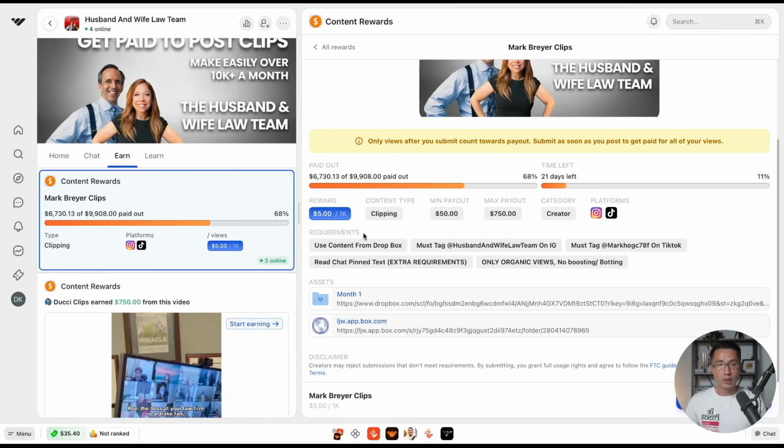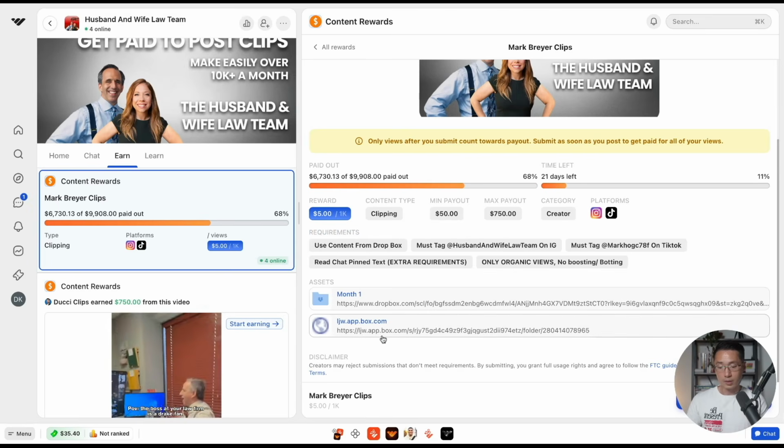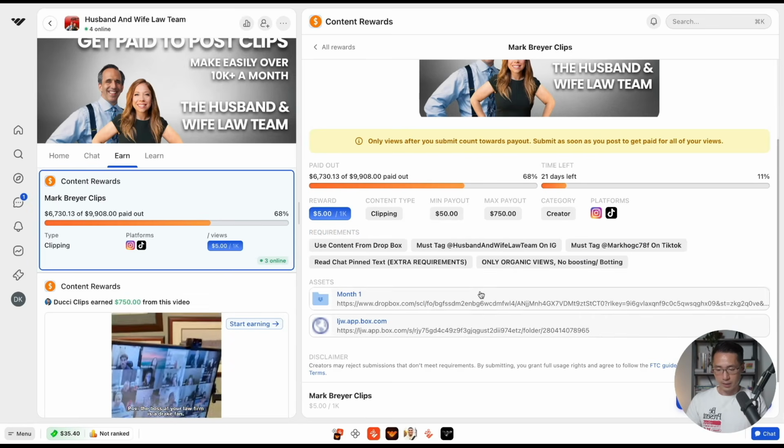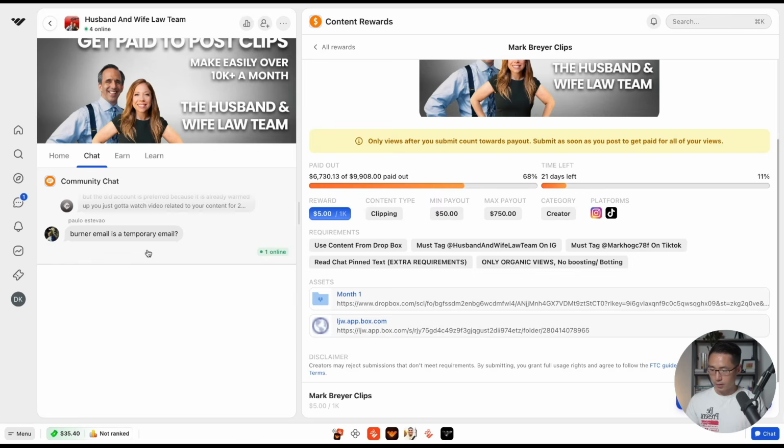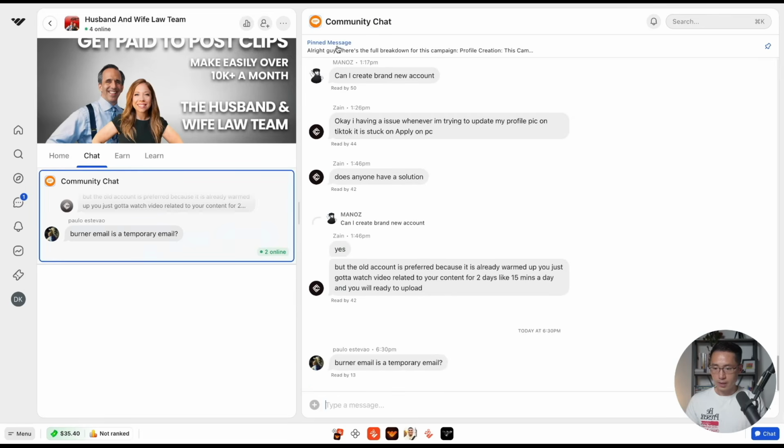And what you want to pay really close attention to is the requirements, because you need to meet all the requirements in order to get paid. So all the content you're able to find in the Dropbox. You must tag this handle on IG, and you must tag this one on TikTok. With chat pin text, extra requirements, and only organic views, no boosting and botting. Okay, so read chat pin comment. So we can go to chat, and let's go to this chat, and this is the pin comment.